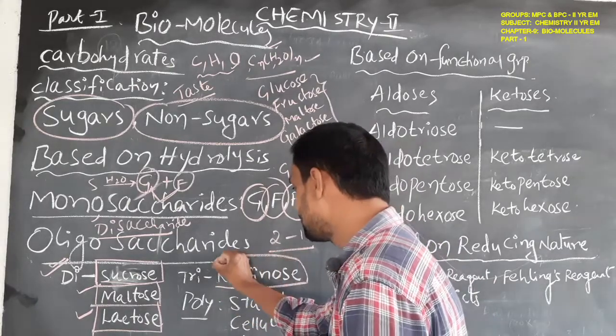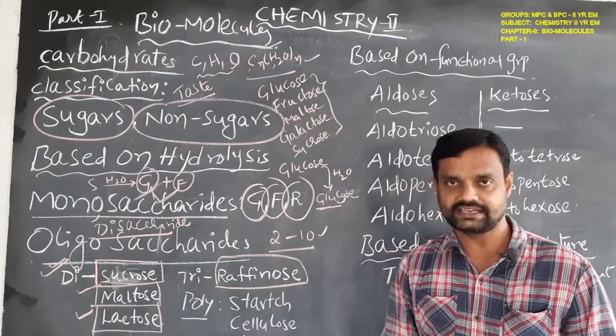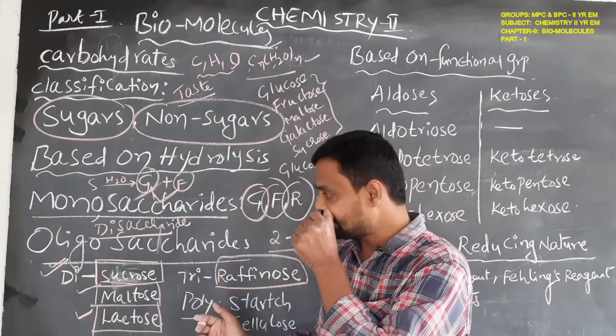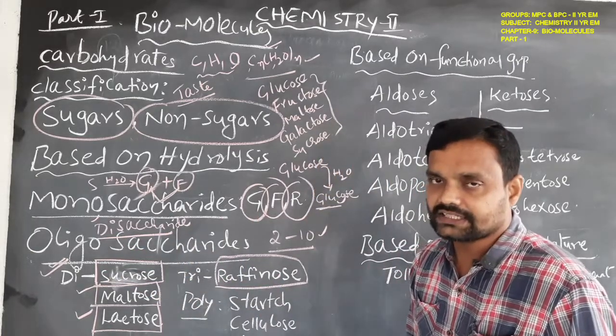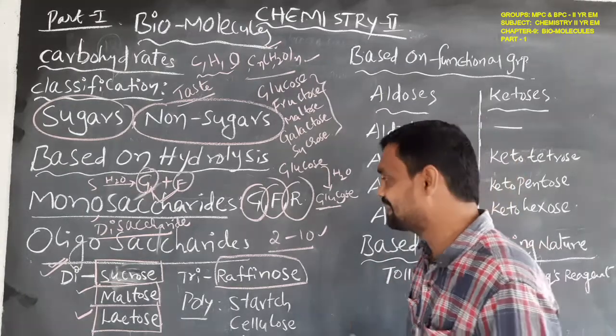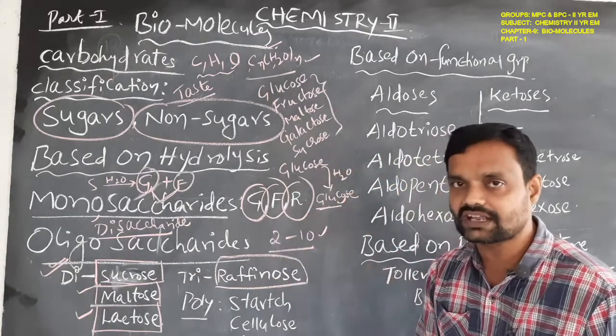So based on that, these are classified as oligosaccharides. On hydrolysis, if carbohydrates give 2 to 10 units, that is called an oligosaccharide.